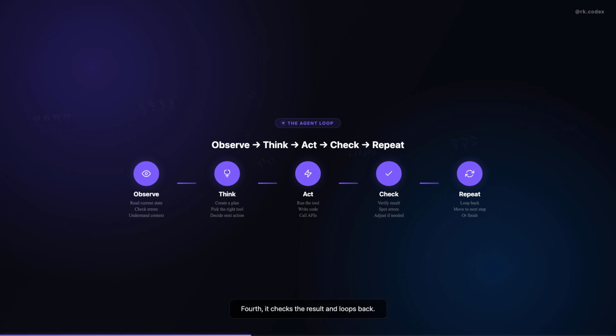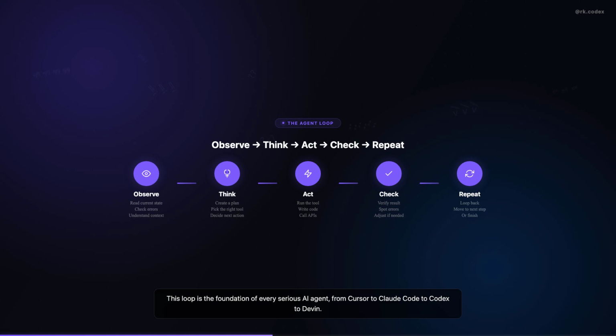If the result is good, it moves on. If not, it adjusts and tries again. This loop is the foundation of every serious AI agent, from Cursor to Claude Code to Codex to Devin.